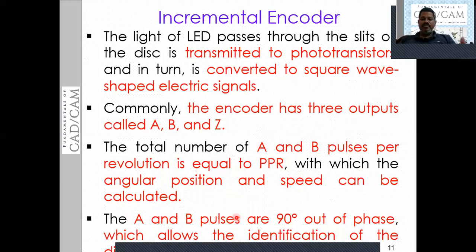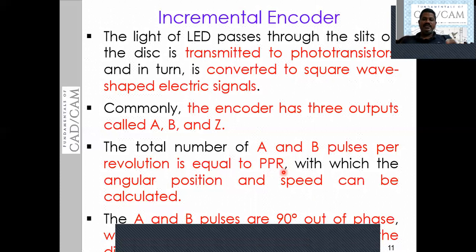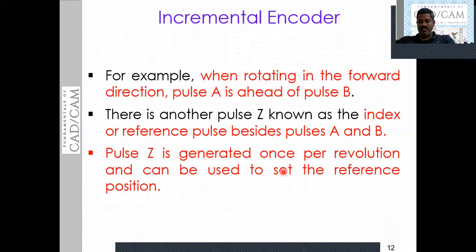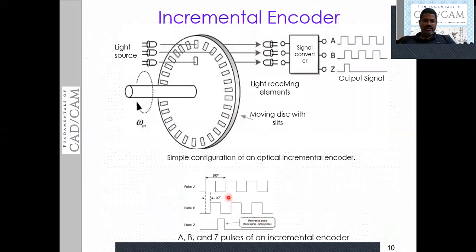The A and B pulses are then shifted by 90 degrees phase, which allows the identification of the direction of rotation. So we shift the slits by 90 degrees. That means we get one signal first, and after that we get another signal, and both signals are 90 degrees out of phase, as you can see here. The first pulse, A, is this one, and pulse B is this one. So this is the first generated signal, and this is the second generated signal.